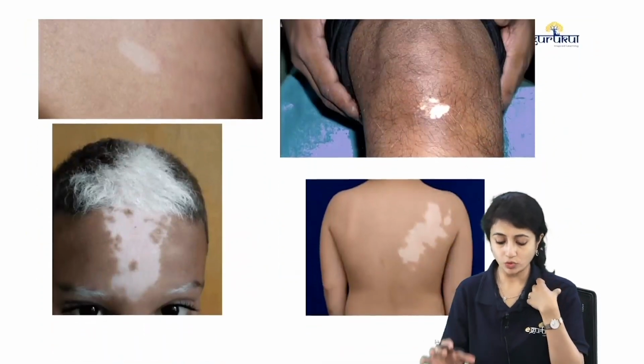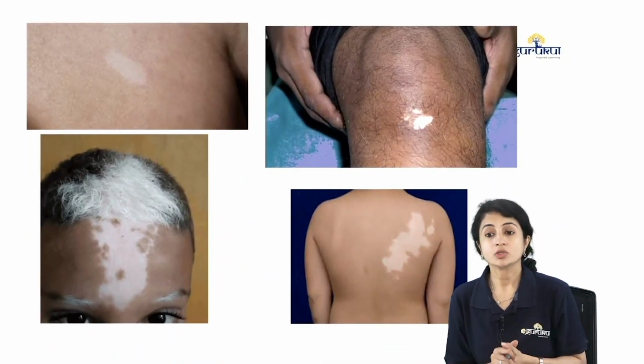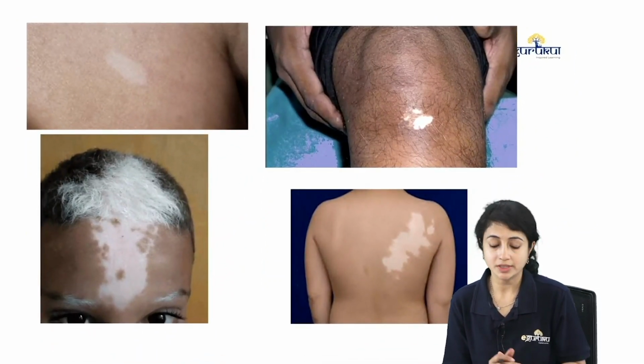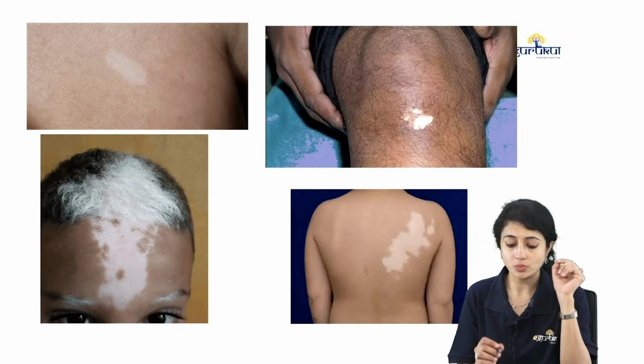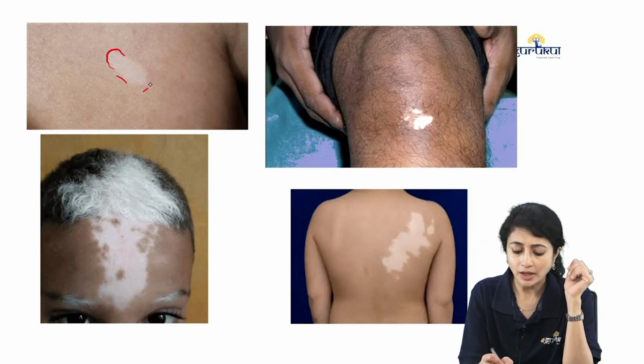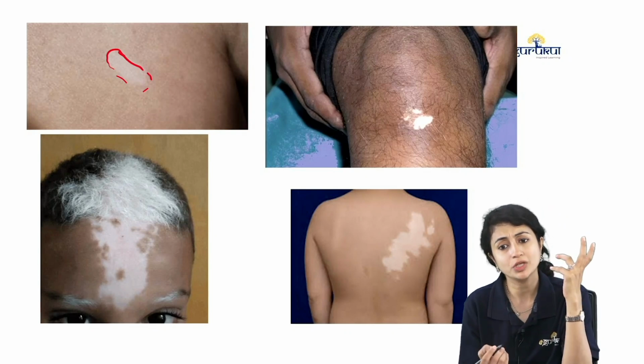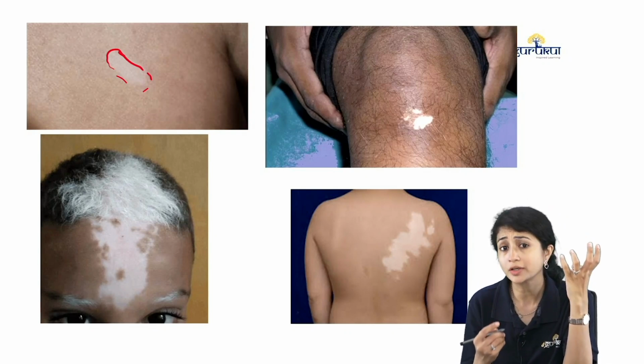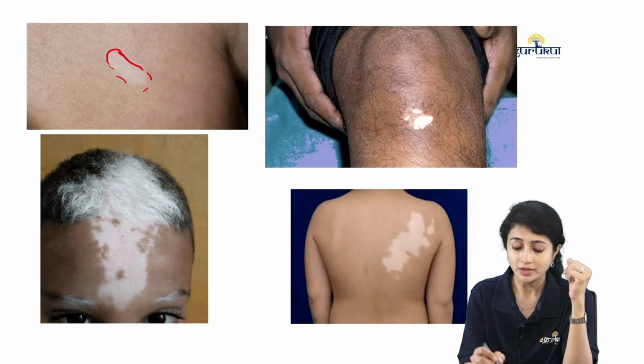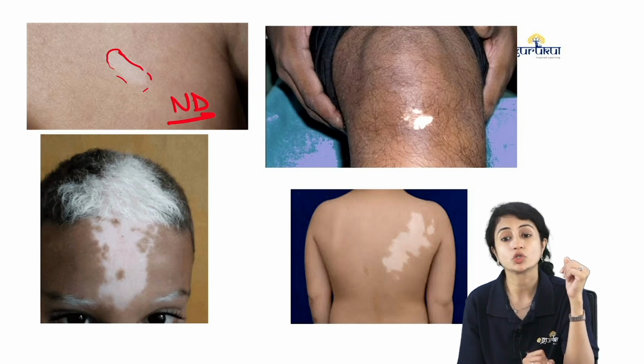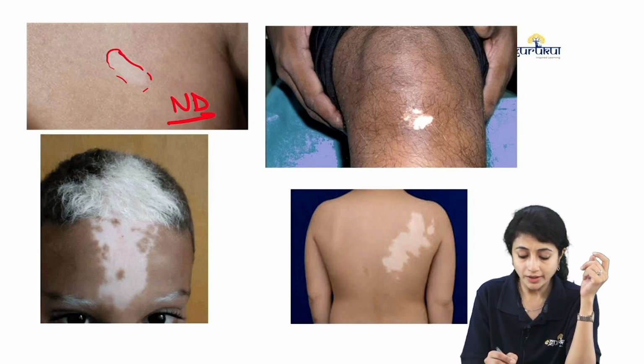Let's look at all the four options, then you will be able to know. So, all the four options that were given to you were this. What is this? The first one, where I see a single hypo to depigmented lesion which is present on the trunk and it's not completely depigmented. This is my nevus depigmentosus. Here, what do I see?